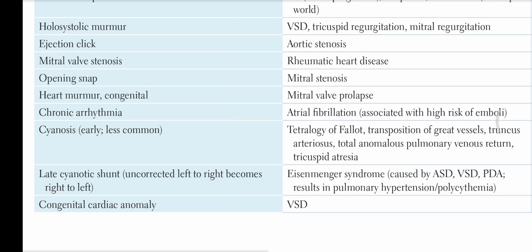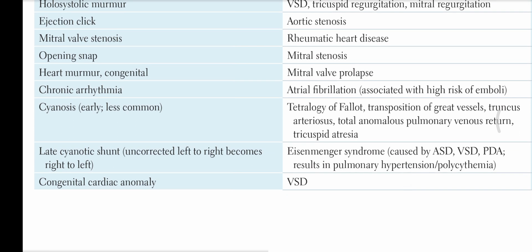Holosystolic murmur can be due to VSD, tricuspid regurgitation, mitral regurgitation. Ejection click is associated with aortic stenosis.